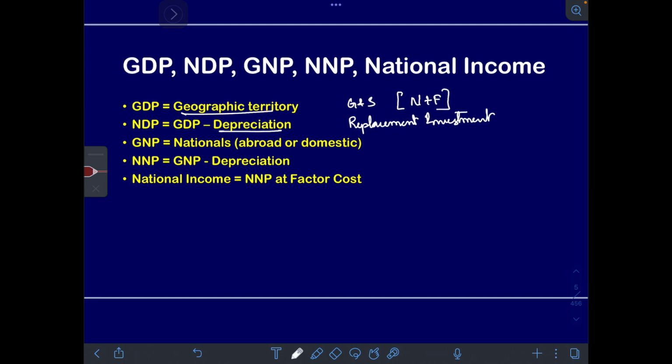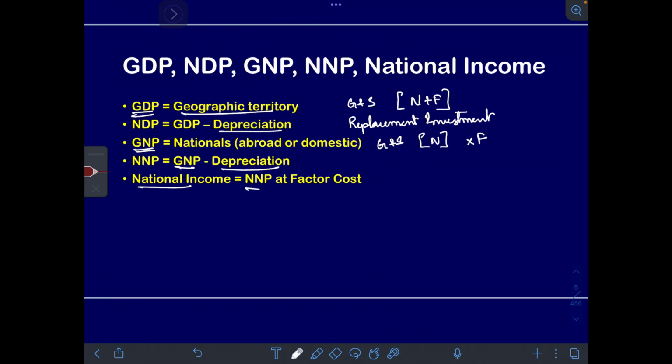Then GNP. GNP is what? The final value of the goods and services produced by all the nationals of the country. We don't include the foreigners. That means even the money earned by Indians who are staying abroad, that is counted under GNP. Whereas under GDP, we count the money earned by Indians and foreigners who are staying inside India. NNP is GNP minus depreciation.